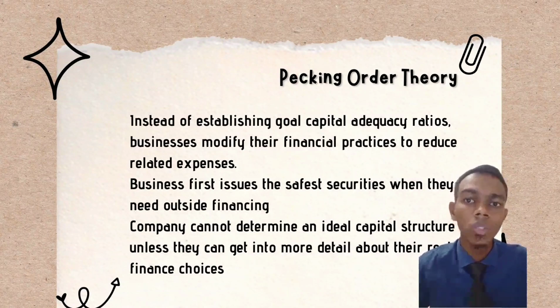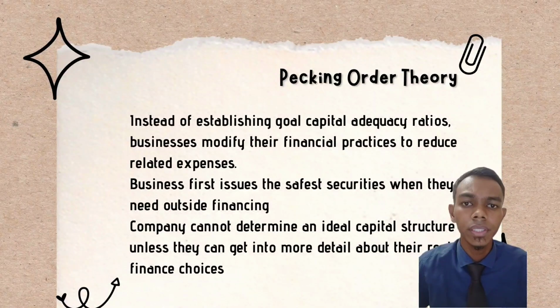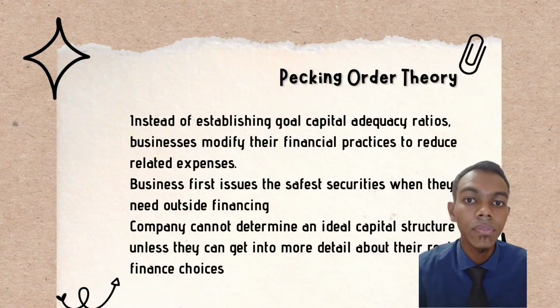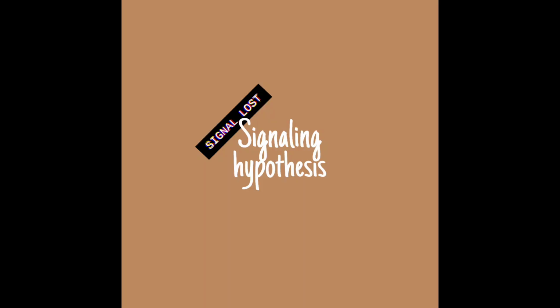Businesses first issue the safest securities when they need outside financing. Management significantly favors internal generation as a fresh source of money, while avoiding external funds, said Donaldson, the inventor of the hierarchy theory. A company cannot determine an ideal capital structure unless they can get into more detail about their real finance choices.